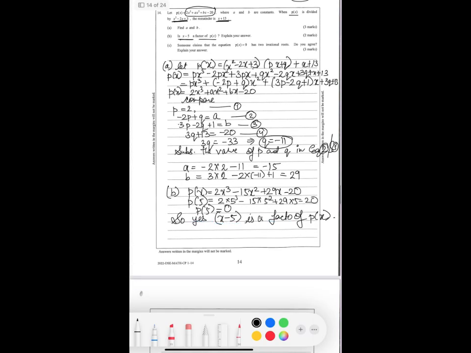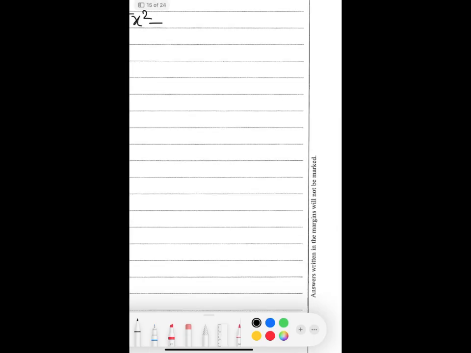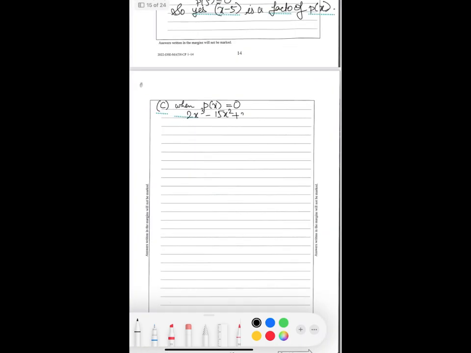Now let's do this: someone claimed that the equation p(x) equals 0 has two irrational roots. Do you agree? So for that, when p(x) is 0, 2x cubed minus 15x squared plus 29x minus 20 is equal to 0.